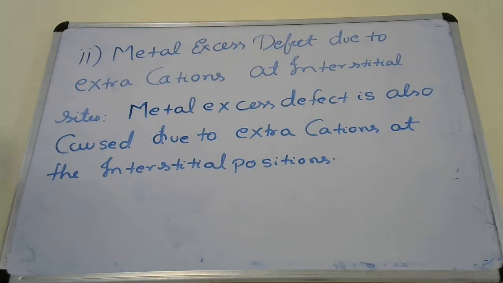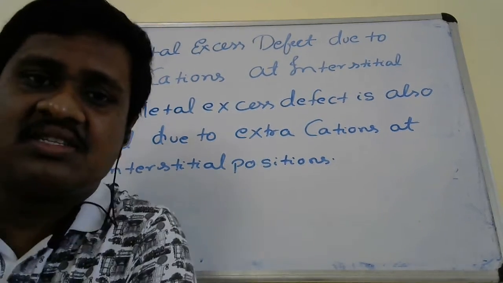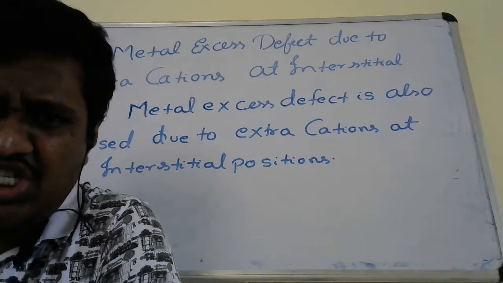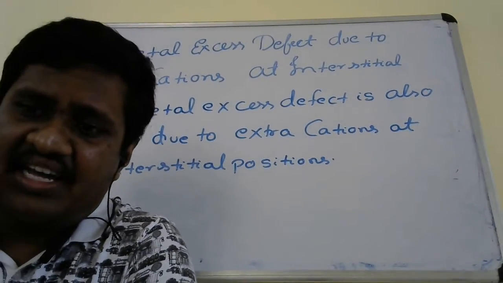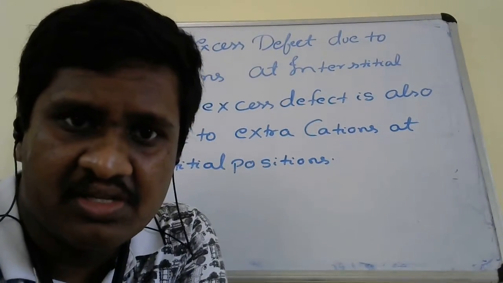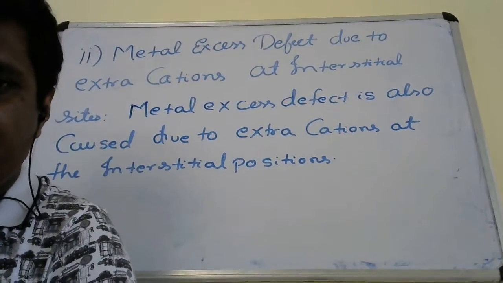When we place one or more extra cations at the interstitial position, then also we obtain metal excess defect. Now, when we are putting extra cations at interstitial positions, what will happen?